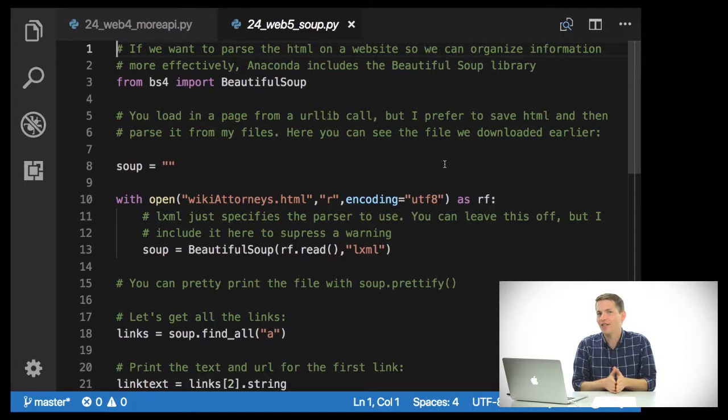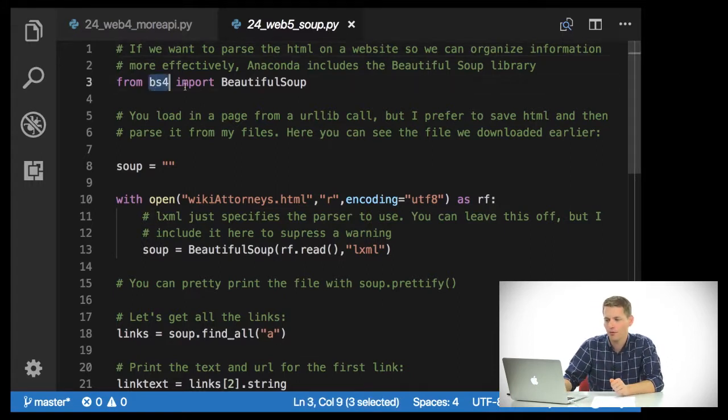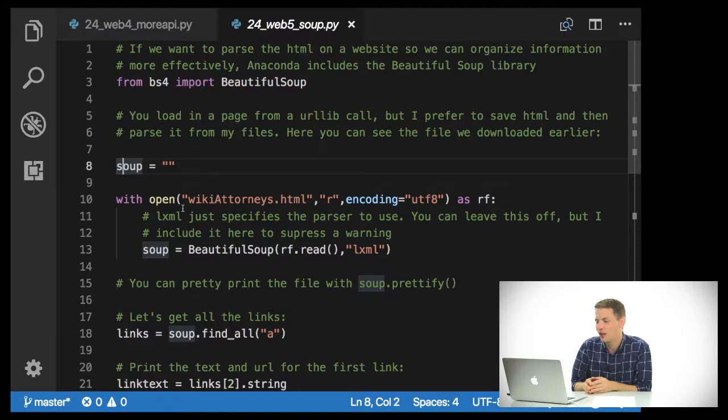So remember that I saved that wiki attorneys.html file earlier? We're going to be scraping information out of that. So essentially, I'm going to use the Beautiful Soup library, from bs4 import BeautifulSoup, which is a nice parsing library for HTML that will let us get the information out easily. I'm going to make this empty variable called soup here because I want to use a context manager to open this wiki attorneys file, but I don't want to have everything indented over. This is a little strange, but don't worry too much about it.